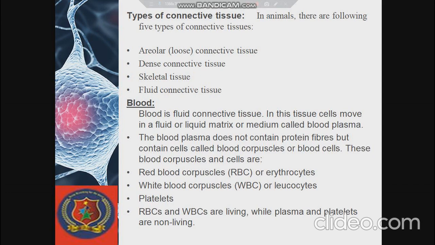In this, your RBC and WBC are living, while plasma and platelets are non-living components. This blood flows and transports gases, digested food, hormones and waste material to different parts of the body.